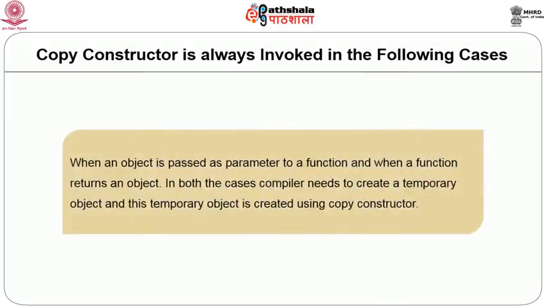The other case where the copy constructor will always be invoked is whenever we pass an object to a function, or the function returns an object. In both these situations, the copy constructor will be called. When we pass an object as an argument, since objects are passed as values, a copy of that object is to be created. Therefore, the copy constructor will be invoked, and when we return an object, at that time also a temporary copy of the object needs to be created. Therefore, a copy constructor will be called. Now, what if we do not define any copy constructor?